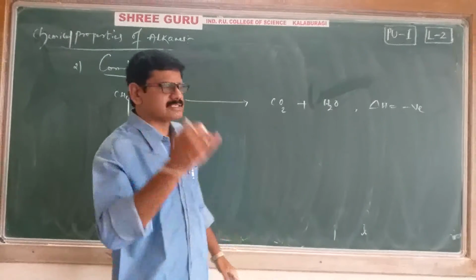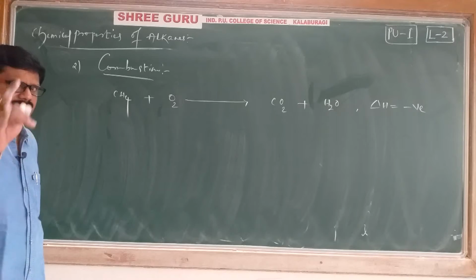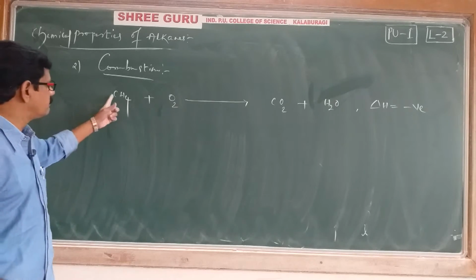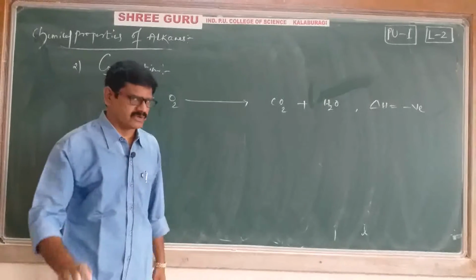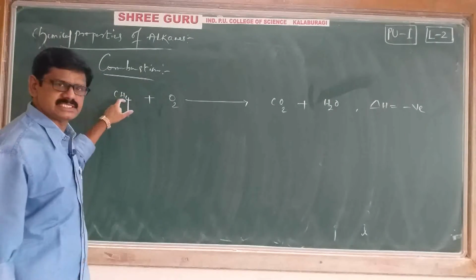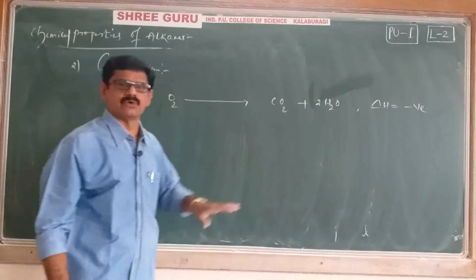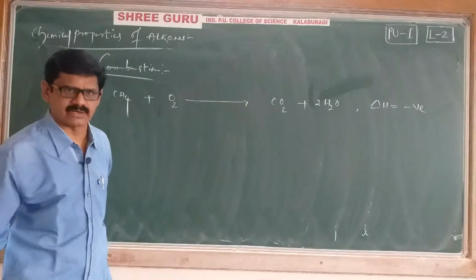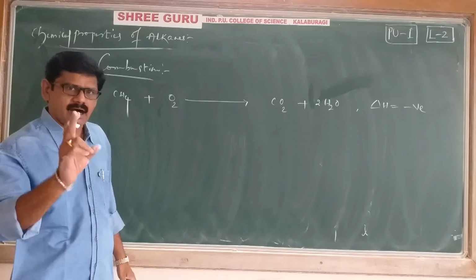Okay. Now we will balance the equation, because it is not in balanced form. First we will balance the carbons. Luckily, there is one carbon on each side, so carbons are already balanced. We will go to hydrogens. There are 4 hydrogens on one side and 2 hydrogens on the other. If you write 2 before the water, the left side has 4 hydrogens and the right side also has 4 hydrogens. Hydrogens are balanced. Then we will balance oxygens.